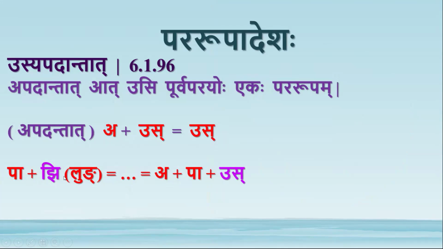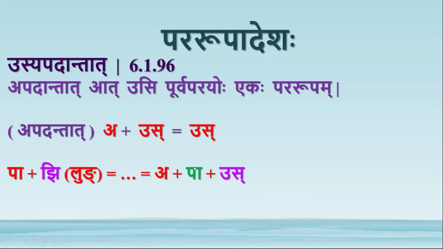Here at this stage, there will be adagama in lung lakara, and pa is the dhatu. G pratyaya is converted into jus, and that jakara gets deleted, and u is seen. Here the dhatu ends with a dirgha akara, apadanta. Here r represents solid savarna.